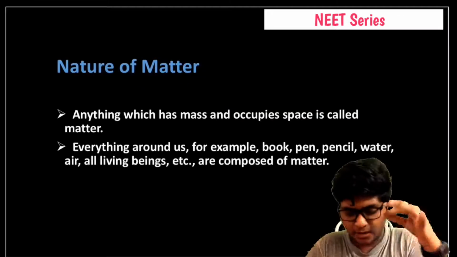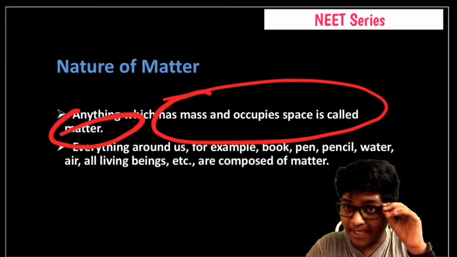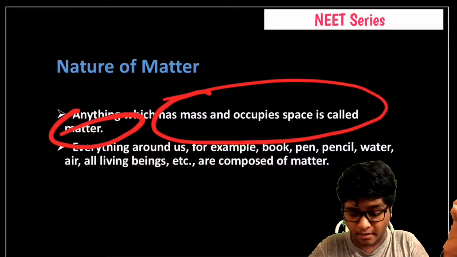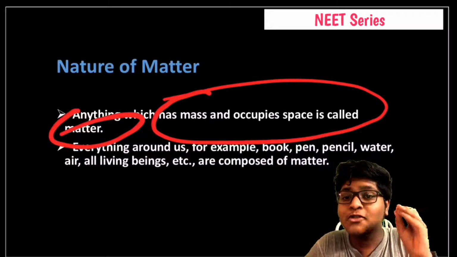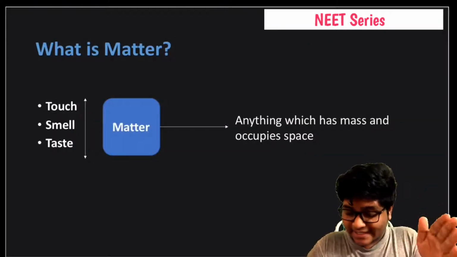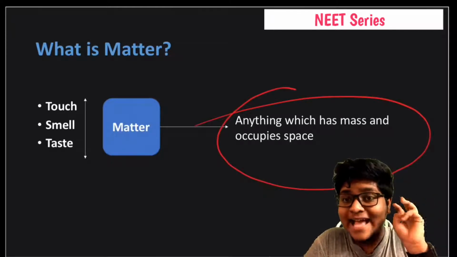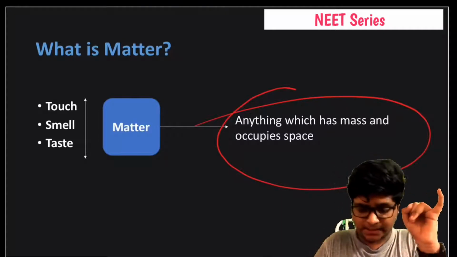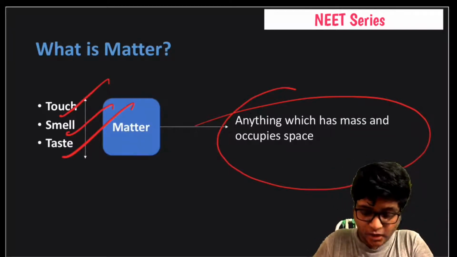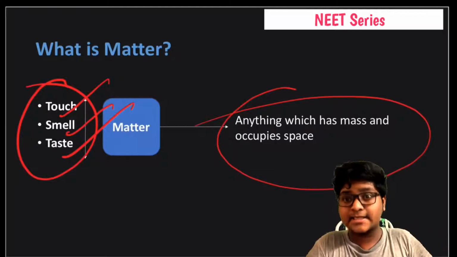Nature of matter. Anything that has mass and occupies space is called matter. That's what we came to know right now. Everything around us, for example, book, pen, pencil, wood, water, air, all living beings are composed of matter. Anything which has mass and occupies space is known as matter, and it has 3 following features: touch, smell, taste. These are the 3 important features of matter, but these 3 are not known as matter. Anything that has any one of these features is considered matter.